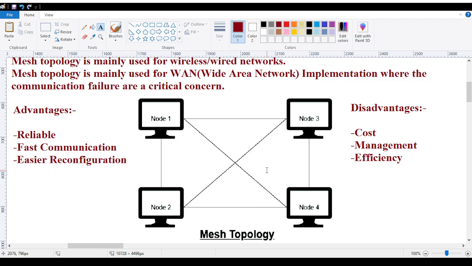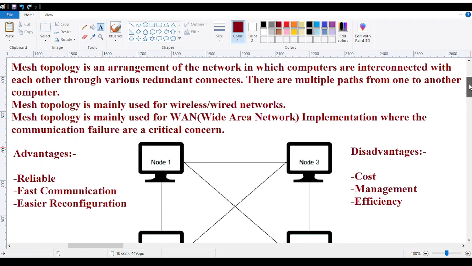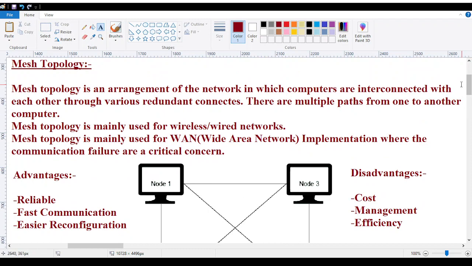So mesh topology, the live example I have given you, all your cell phone towers use it, and according to that, we use it in many different businesses. This is all about the mesh topology. I hope this mesh topology is totally understood by you.